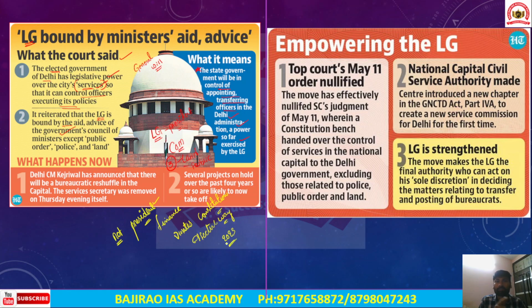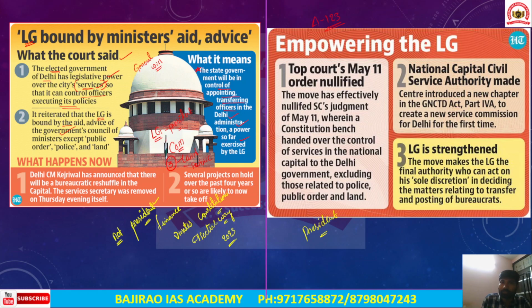Now, after the judgment, what did the center do? The center passed a new ordinance, using its powers under Article 123 of the Indian Constitution. What does Article 123 say? Article 123 says that the president has the power to promulgate an ordinance in case both houses of the parliament are not in session.